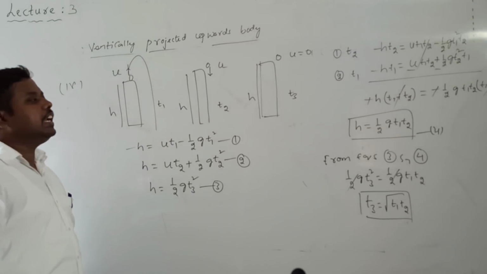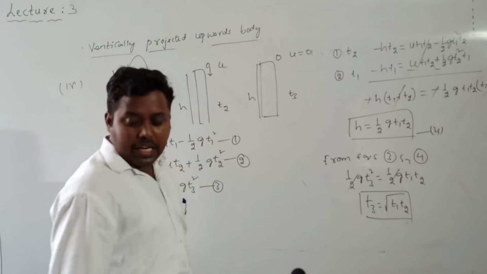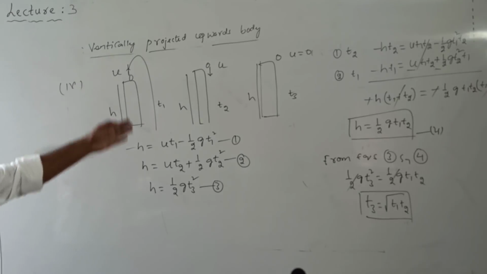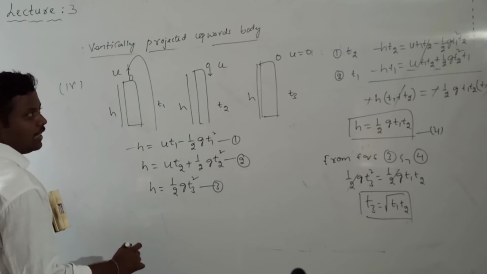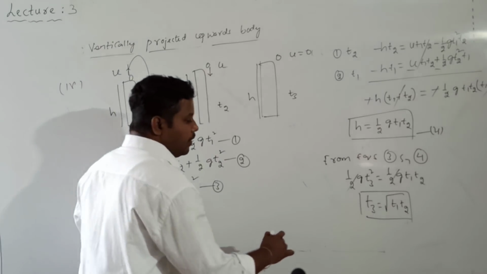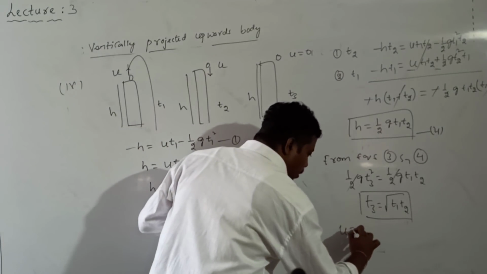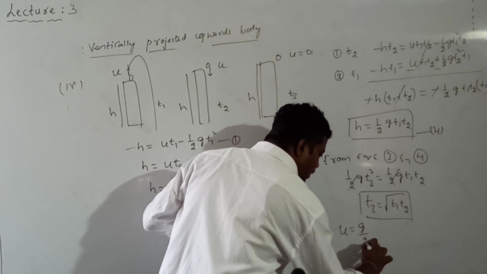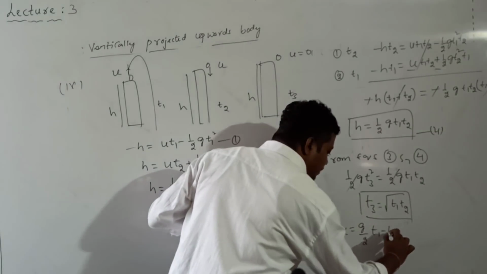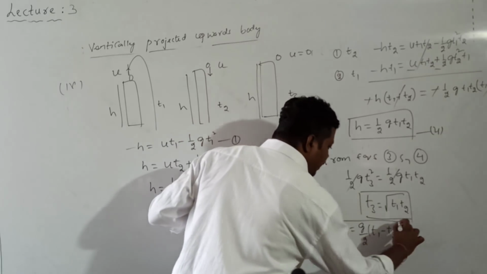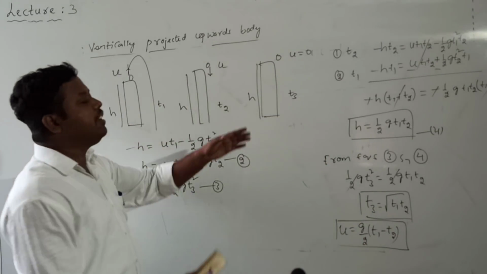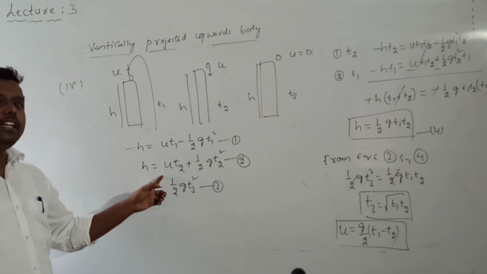And we can also calculate the velocity of projection. The velocity of projection formula I am writing here: u is equal to g by 2 into t1 minus t2. How do we get this velocity? We get it by using equations 1 and 2.